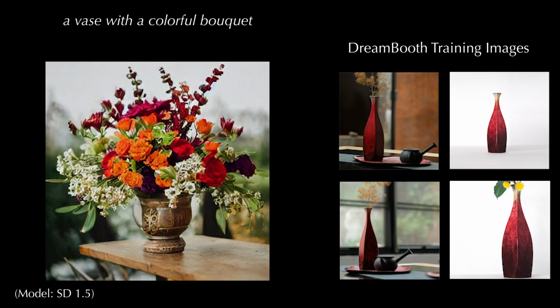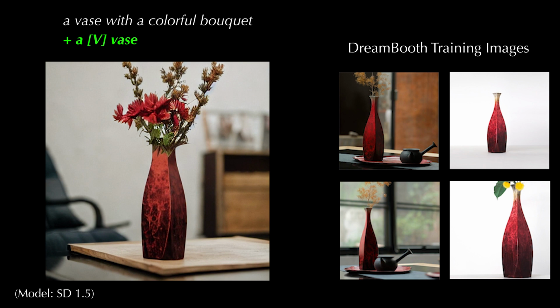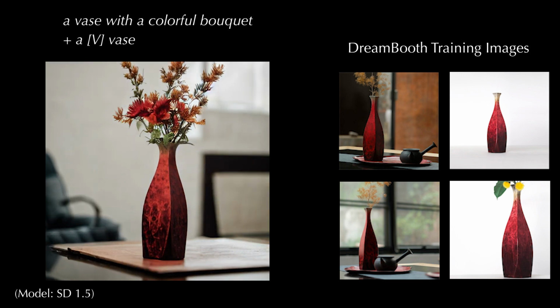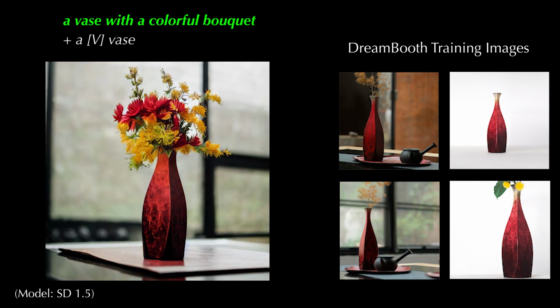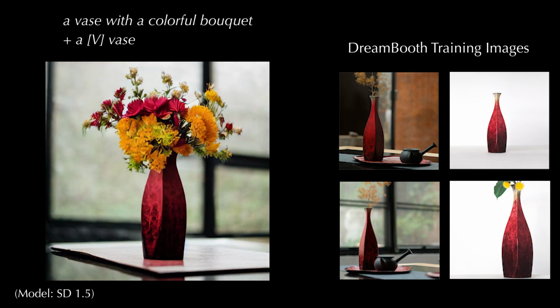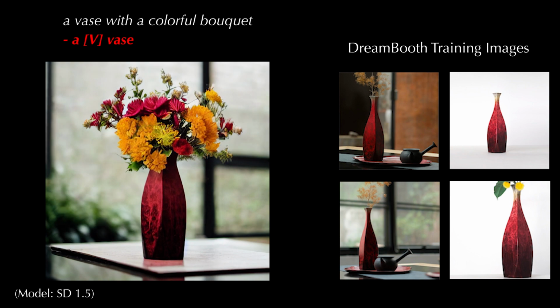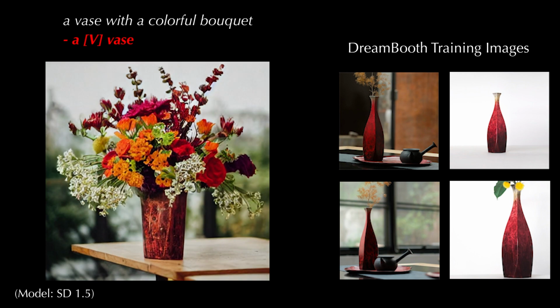Because DreamWalk operates solely on guidance terms, different models can be mixed to produce a single output image. Here we interpolate between a base model and a DreamBooth fine-tuned model. A guidance term including the rare token is first ramped on, pushing the result towards the training images. The guidance for the original prompt can also be increased, adding more flowers to the vase without changing its identity. Finally, the rare token is smoothly ramped down.